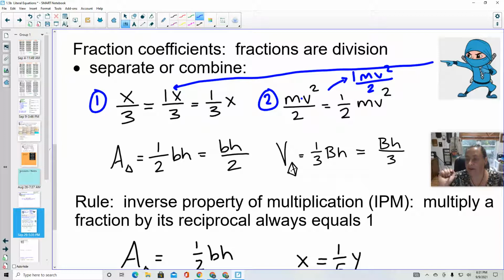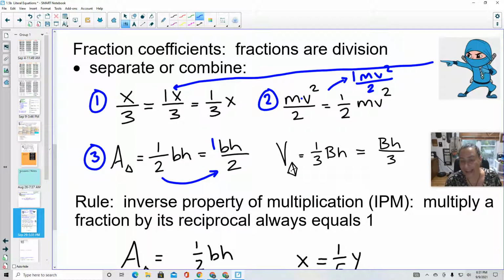Look at number 3. 3 is an actual real world example. We have the area of a triangle is 1/2 base times height. And many of you actually know that formula is base times height divided by 2. Well, that 1/2 is where that division comes in. It's technically a 1 times base times height, but the ninja 1 goes away and you get base times height over 2.